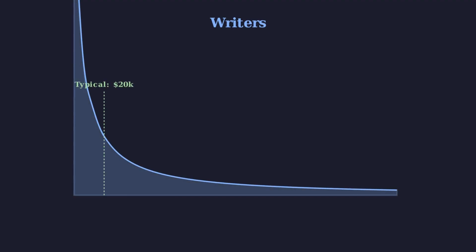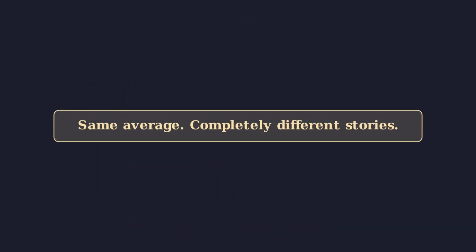Now look at the writers. A small number are wildly successful, earning millions from best-selling books. But the typical working author earns closer to $20,000 a year. The average describes almost no one in the writing profession. Writers and accountants have the same average salary, but completely different stories.